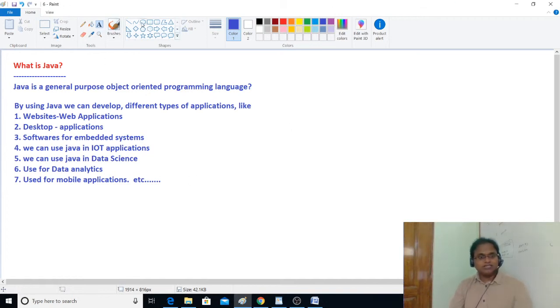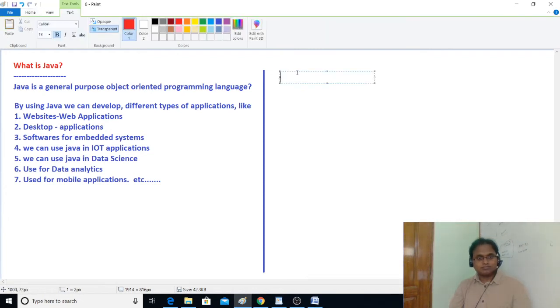Why is Java called an object oriented programming language?